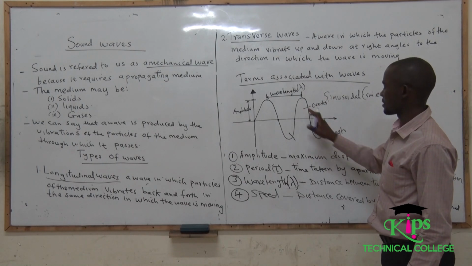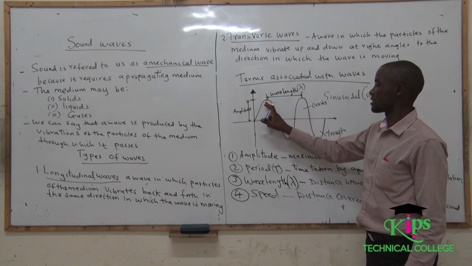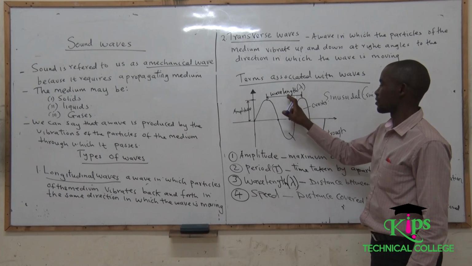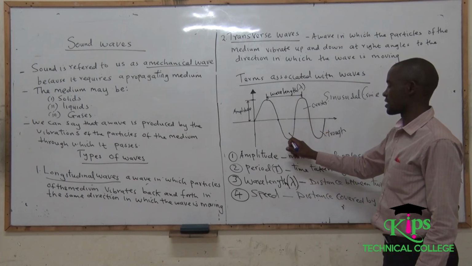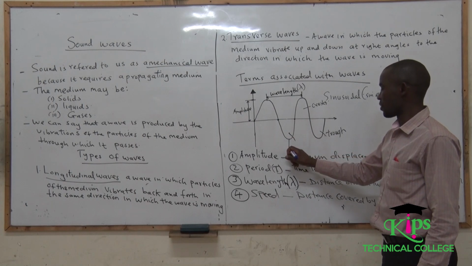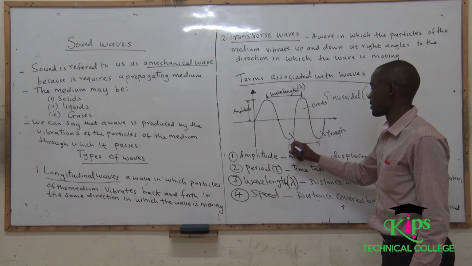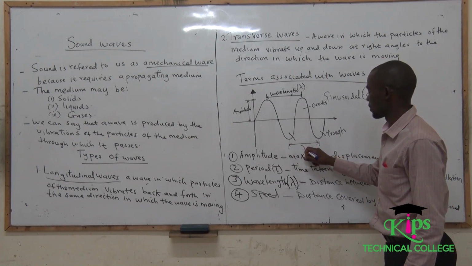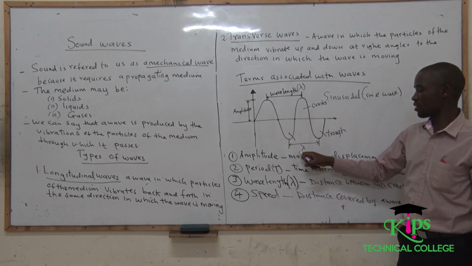So the distance between one crest to another crest is what we call a wavelength. You can also decide to use the troughs. So the distance from one trough to another trough, of course, gives us the same dimension, which is the wavelength. Remember, wavelength is denoted by this symbol, which is lambda.